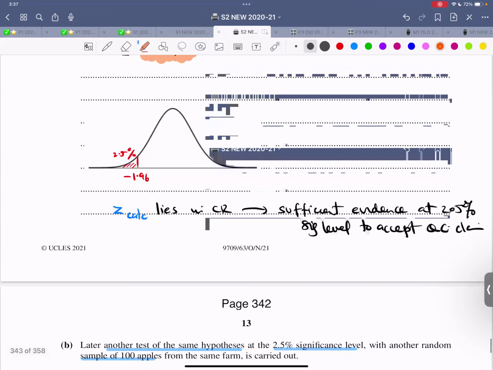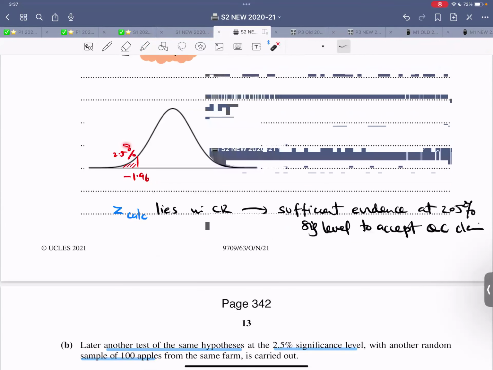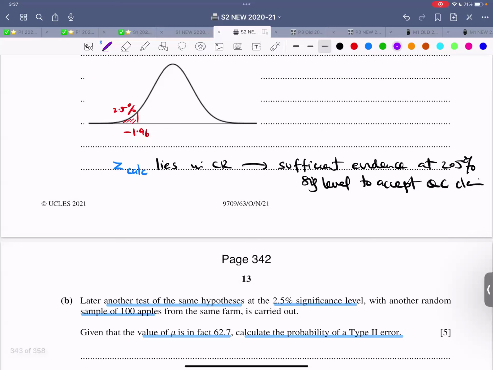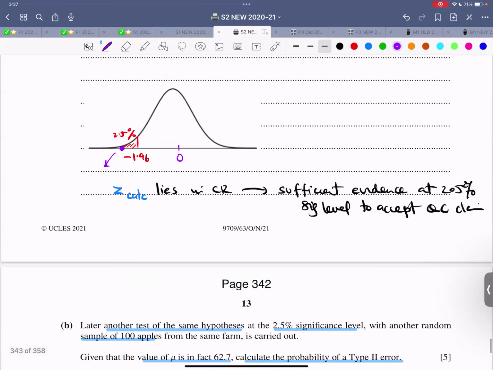It's a lower tail test with a normal distribution. For 2.5%, this is the corresponding Z value. That is the critical region, the rejection region. What about the Z calculated value? Does it lie inside the critical region? Yes, the Z value lies inside the critical region, because this is 0, this is negative 1.96, and negative 2 point something, 115. Therefore, reject H naught and accept H1. Yes, we have sufficient evidence at the 2.5% significance level to accept the quality control inspector's claim.